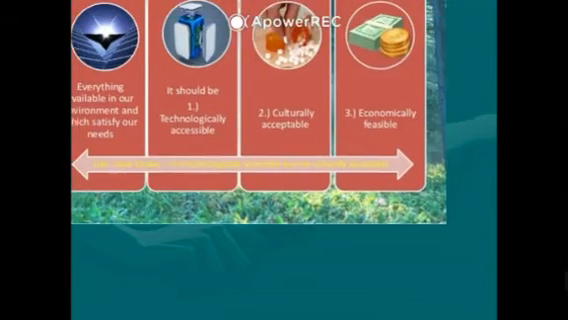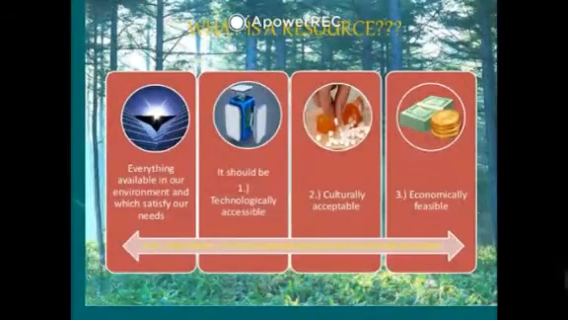First, what do you mean by resources? Resources is everything that is available in our environment and that is used by humans for their needs, and this is called resources. Okay, and resources should be defined by better technology: accessible properties, culturally acceptable and economically feasible. So the basic conditions of resources are: technologically accessible, culturally acceptable, and economically feasible. Okay, so these are the important properties of resources.